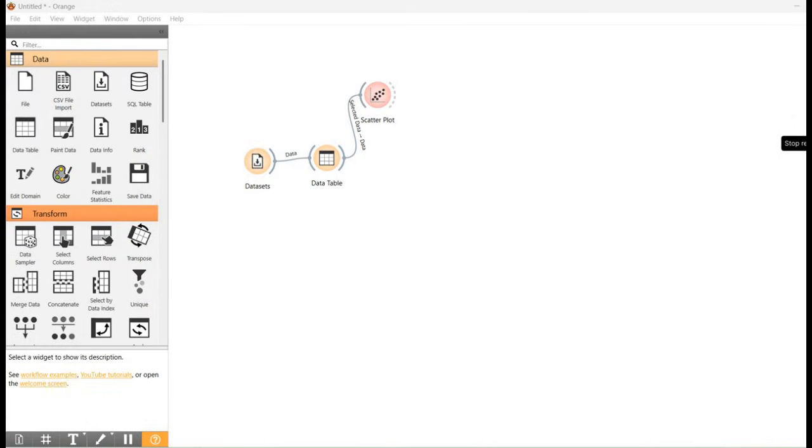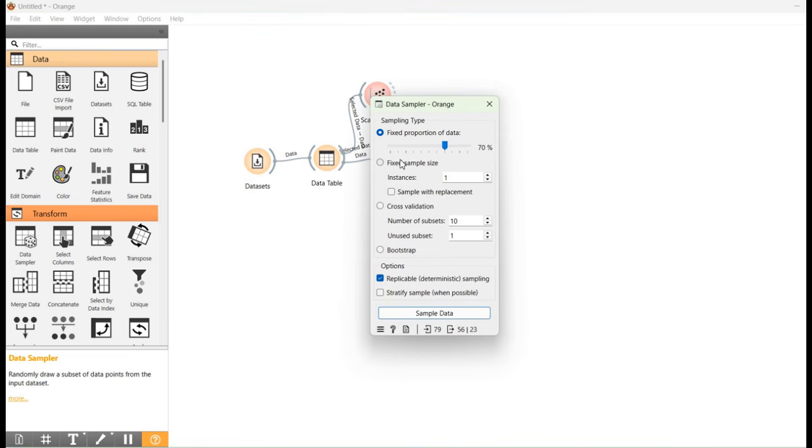Before training, we must split our data into two crucial parts. One is a training set to build the model and a test set to evaluate it. This prevents overfitting. Drag the data sampler widget from the transform section and put it in the workflow. Now connect data table to data sampler. Now inspect the data sampler. Double click on the data sampler.